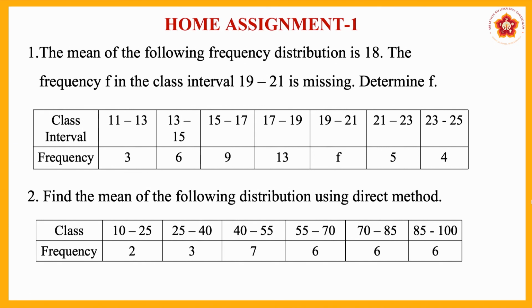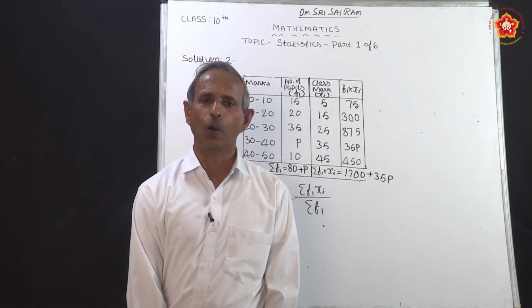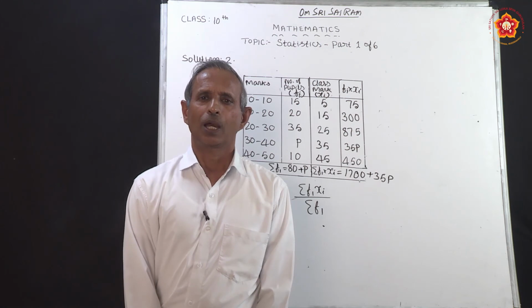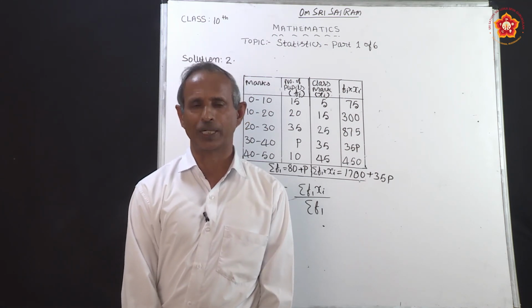Now, some assignment is given here. Take your notebook and copy the problems. If you solve these problems, you will clearly understand how to find the mean by the direct method. In the next session, we are going to learn how to find the mean by the assumed mean method and the step deviation method.